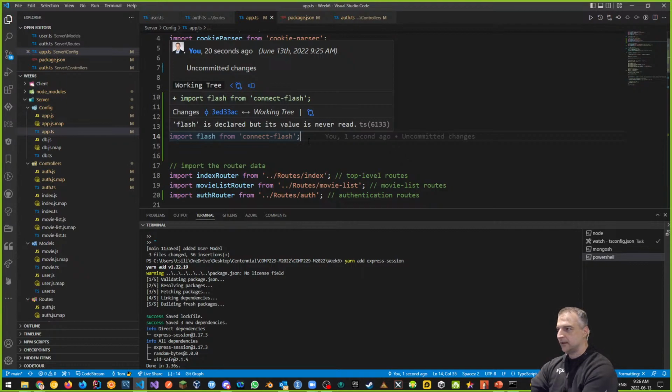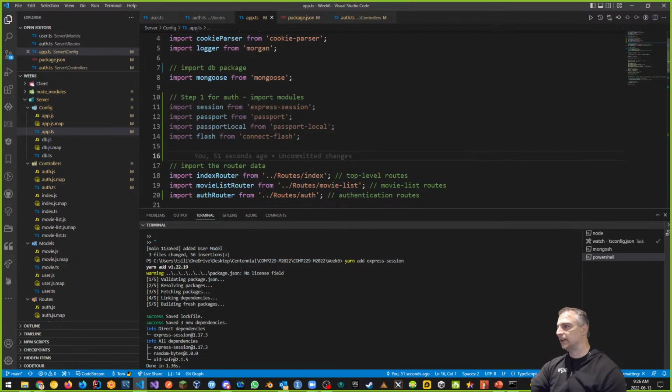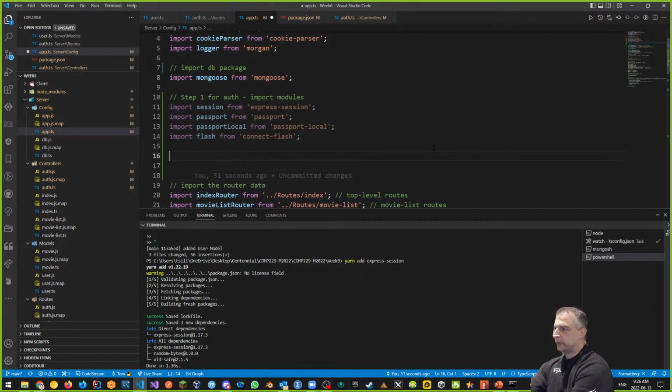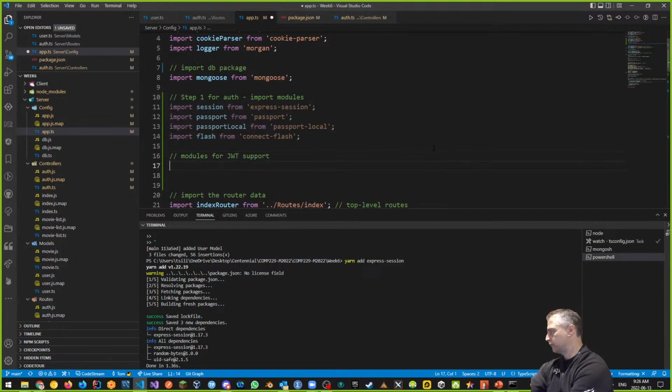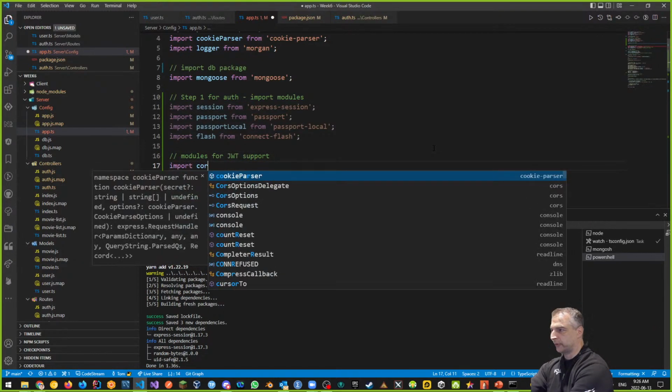We don't have that. So we don't need JWT right now or CORS. However, CORS is really great also. So we're just going to say modules for JWT support, and one of those modules is CORS. We're just going to include it here because we already have it.